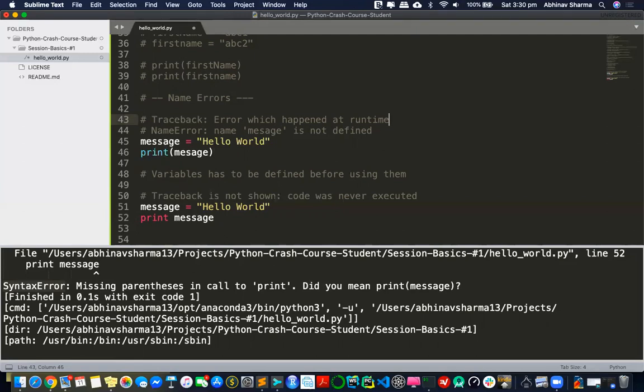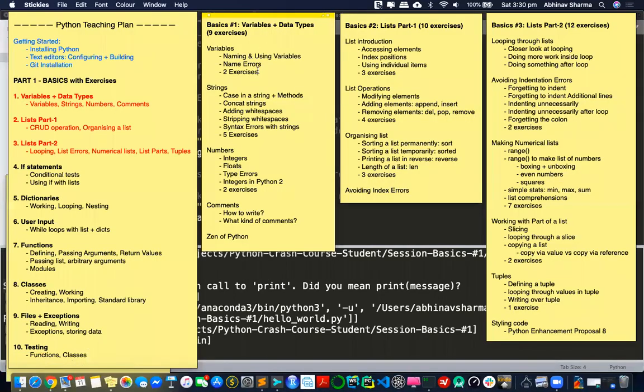So there's no compilation. Compilation is happening only from the perspective that it's converting code into C before running it. But yes, it's going through line by line. If something goes line by line, it's not a compiler. So that's the idea, and that's the thing about these name errors.